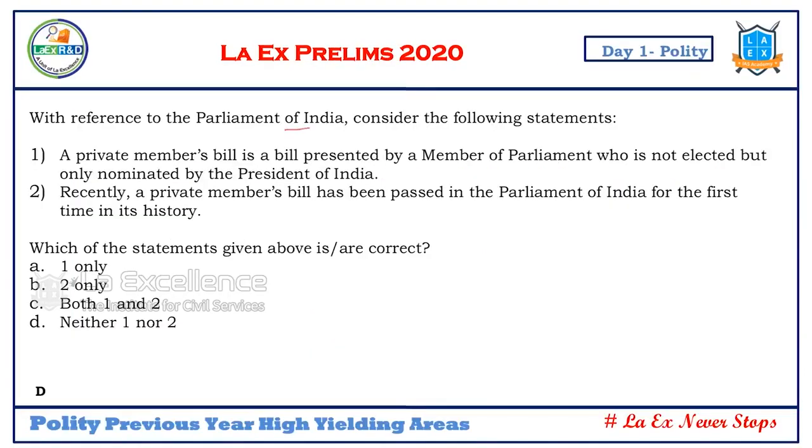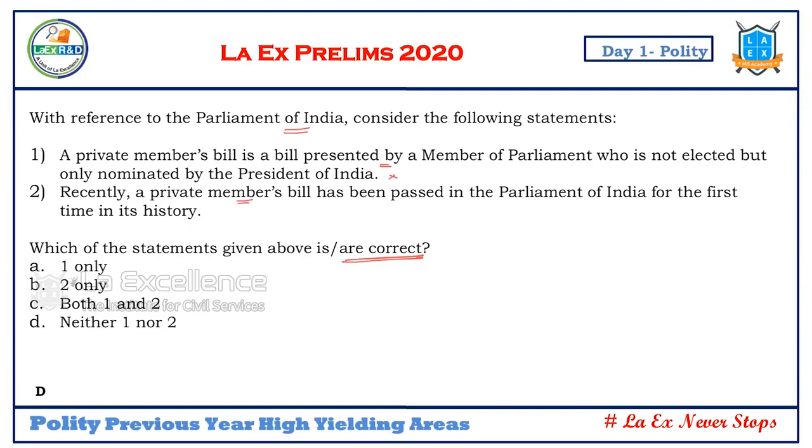Next, with reference to Parliament of India, consider the following statements. Now, this is a two-statement question, so elimination technique will not work. And he is asking for correct or incorrect. We have to check this. A private member's bill is a bill presented by a member of parliament who is not elected but only nominated. No. What is a private member bill? Any bill which is presented by any member who is not part of the government. It means who is not a minister. So obviously the first statement is wrong.